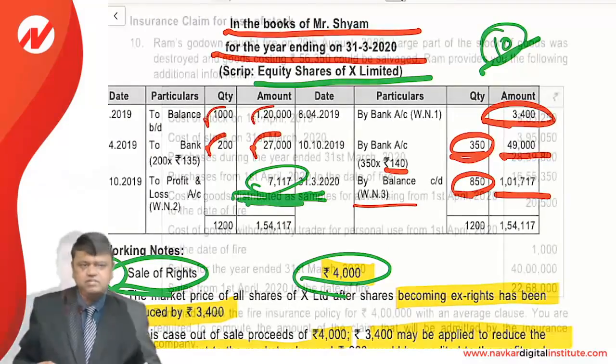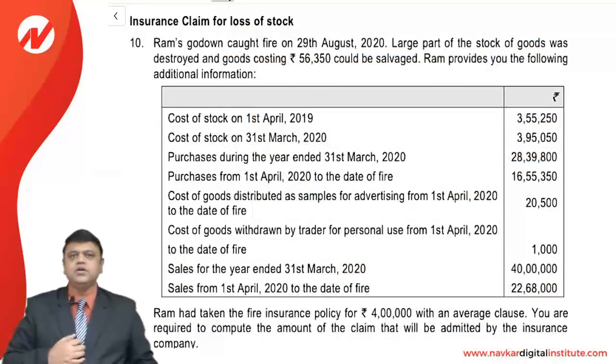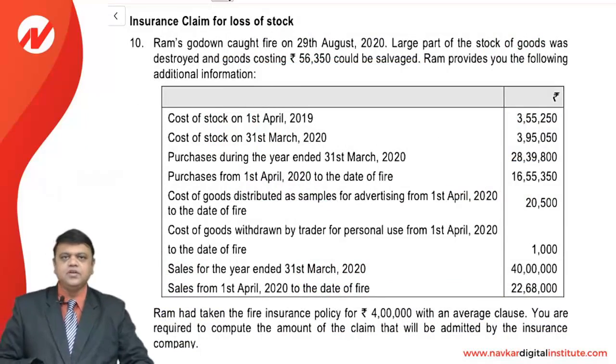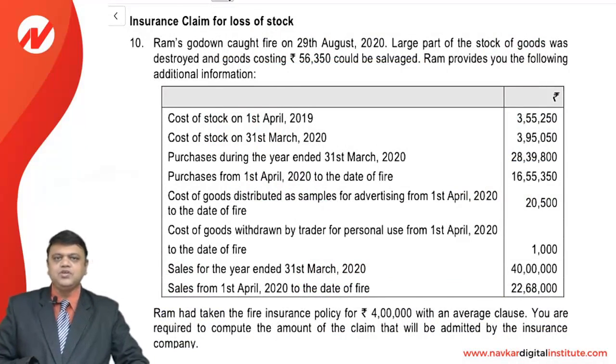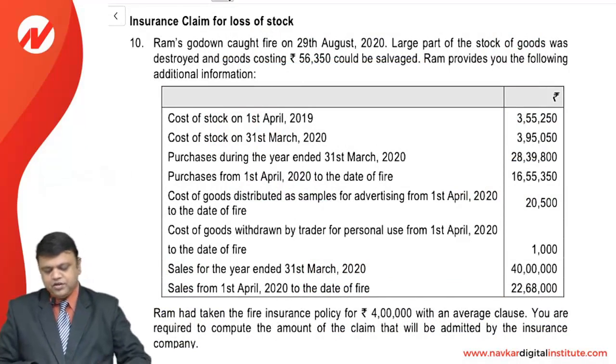Hello friends, now we continue with the next sum, that is the sum based on the fire claim, which we usually know as the insurance claim for loss of goods and loss of profit. So first of all, we are going to read the same.